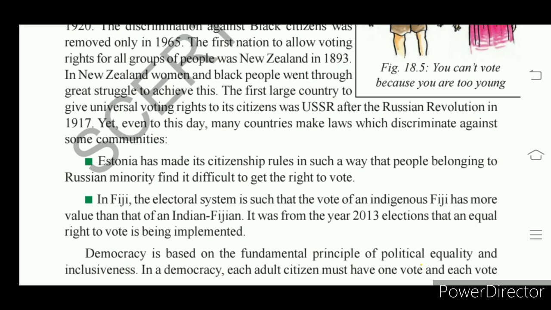The Russian minorities, that means Russian people living in Estonia, are minorities in Estonia. Estonian people are the majority. So the citizenship rules in Estonia were favorable to the local people, that is Estonian people, and it was difficult for Russian minorities.